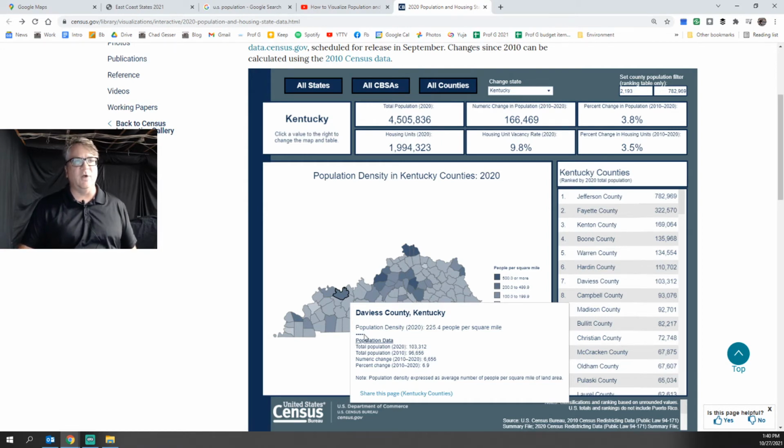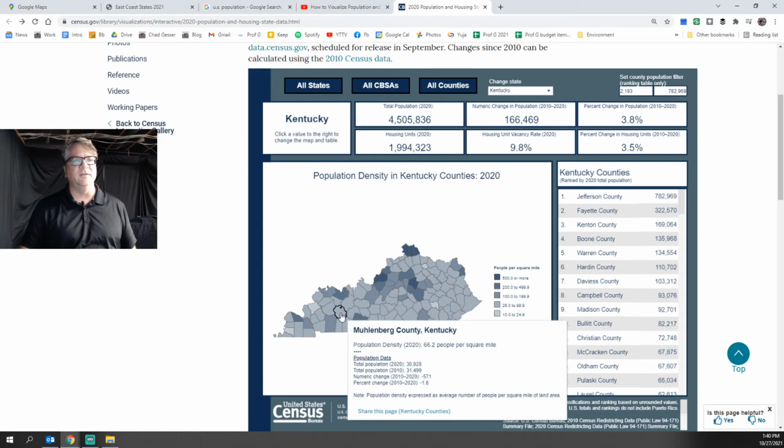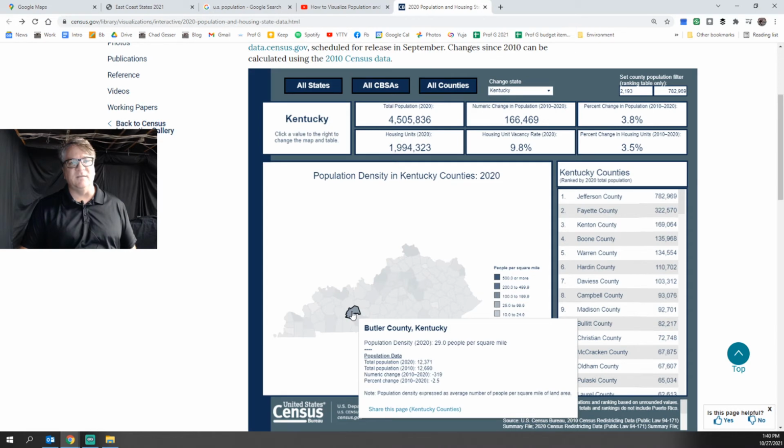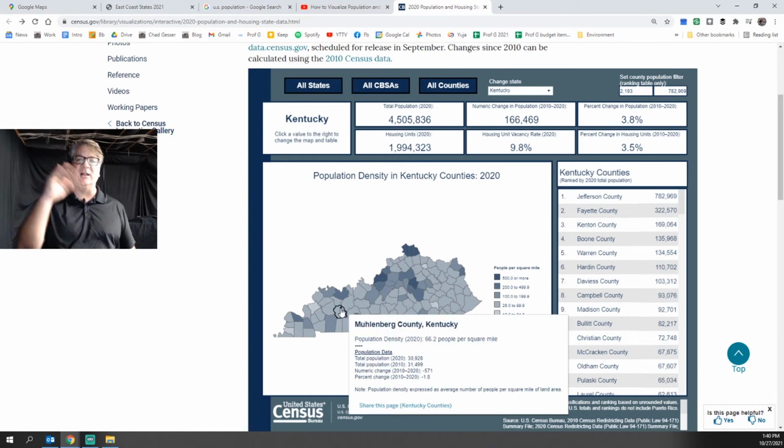And I'll just grab McLean County as an example. McLean actually declined, -4%. And you see this also in Ohio County, a negative, not very much, but still negative. Muhlenberg County, negative. And so it's not surprising that in some of the smaller rural counties, population declines.